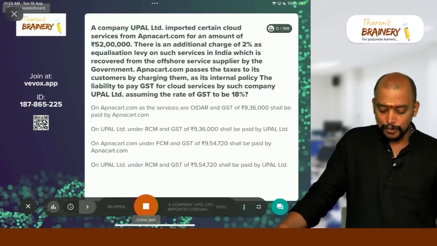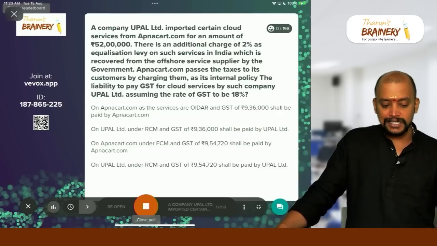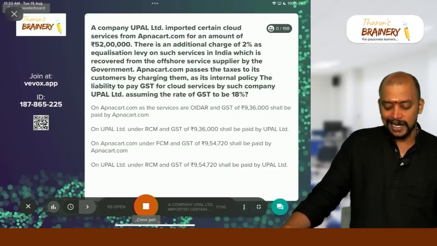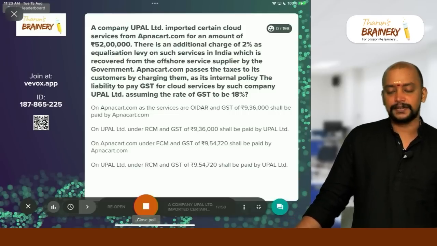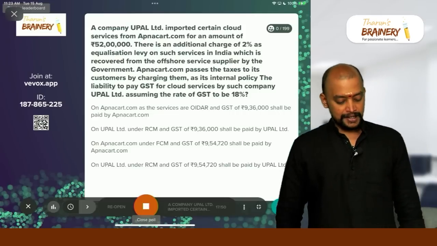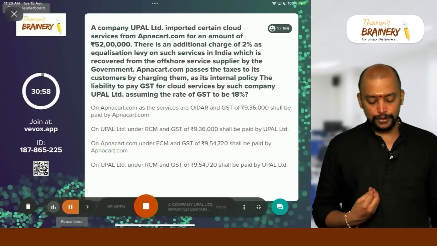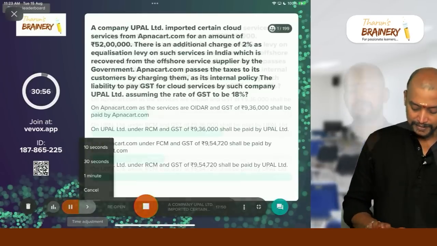The liability to pay GST for the cloud services by such company, Upa Limited, assuming the rate of GST to be 18%. So answer this. What should be taken as a value and who should pay GST in this case?